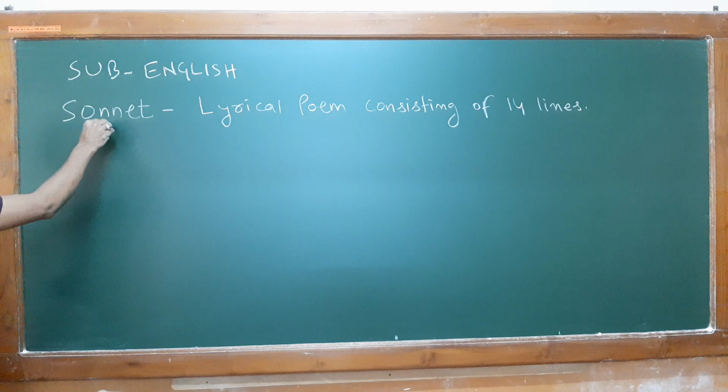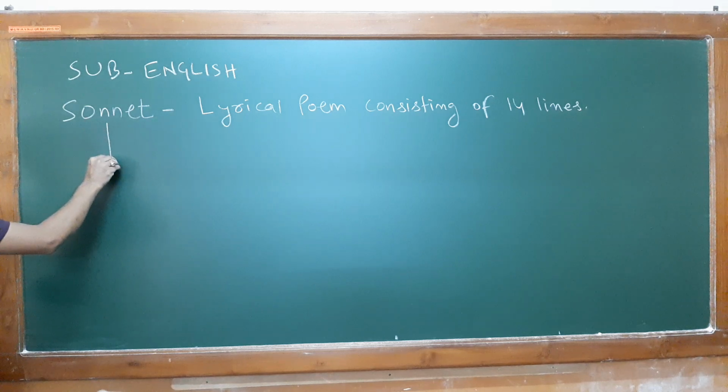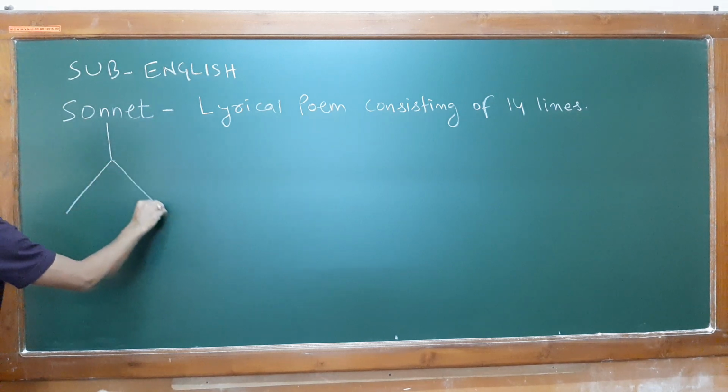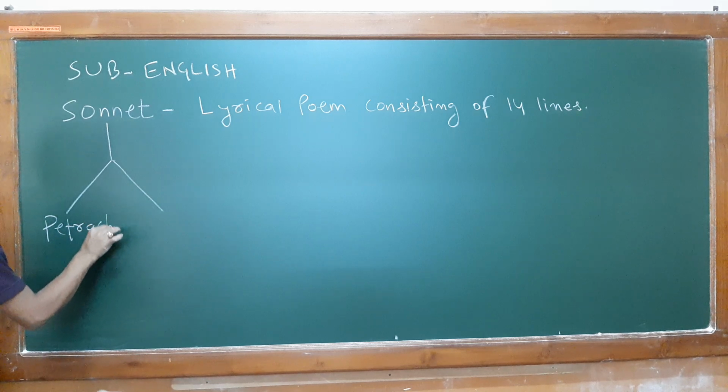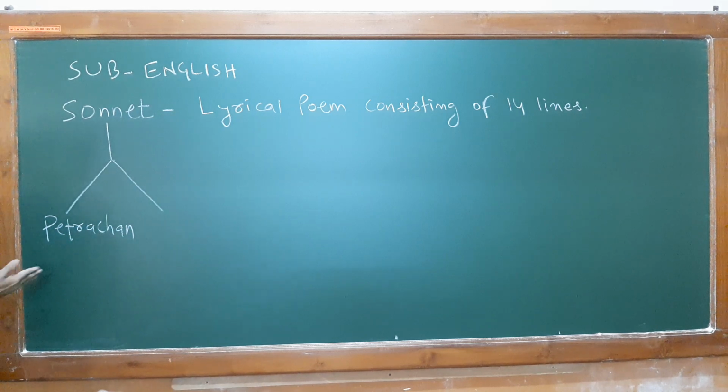Now, when we talk about the sonnet, there are two major sonnets that I can draw here. One is your Petrarchan sonnet, or in other words you can say Italian sonnet.